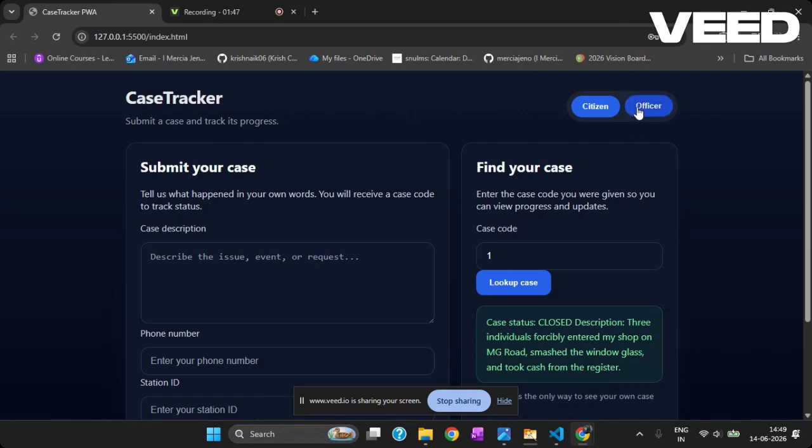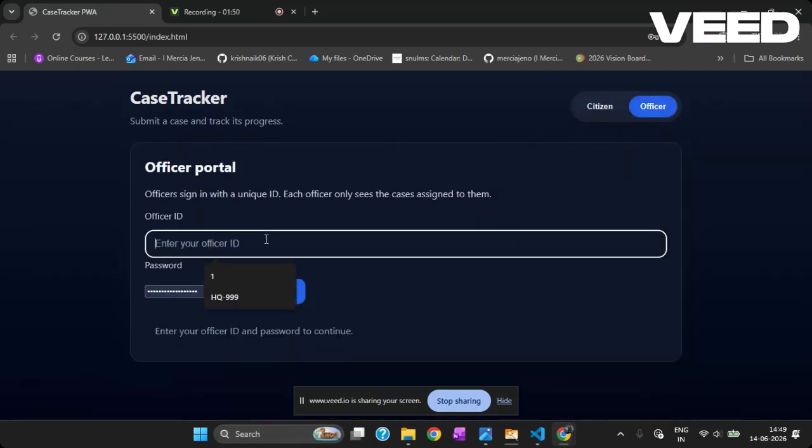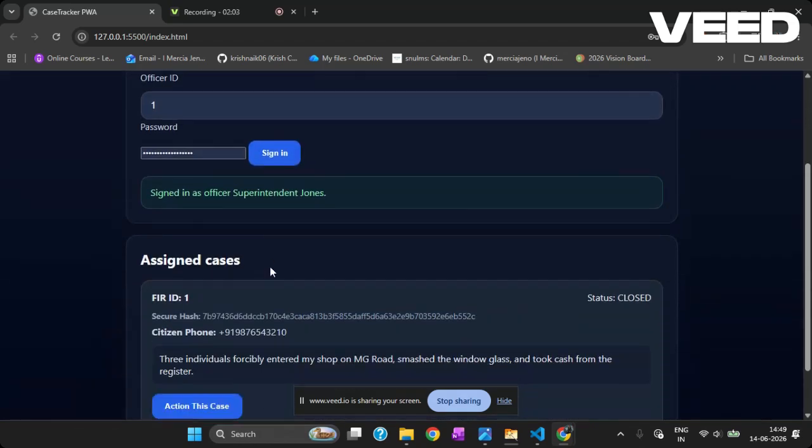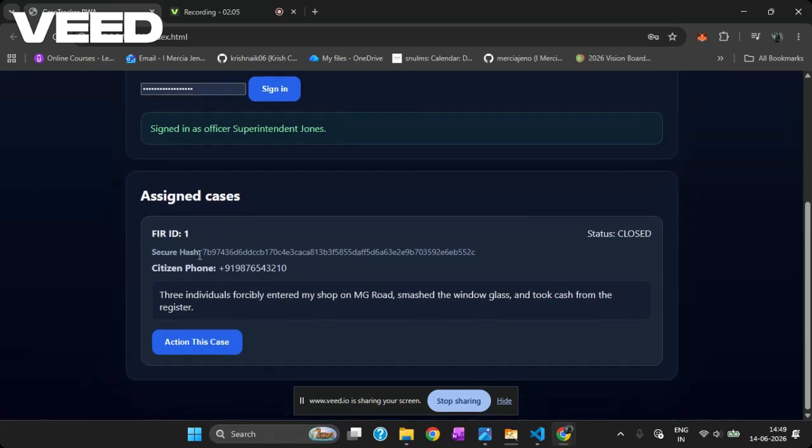And this is the officer. So this is the officer ID, which is registered in our database. Here we use SQLite 3 as a database. We can migrate to PostgreSQL, but this is just the MVP part. So this is the officer sign in, and these are the assigned cases. So this is the secured hash we're talking about.